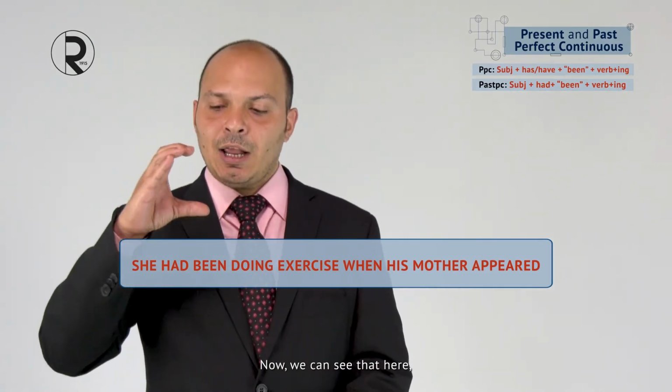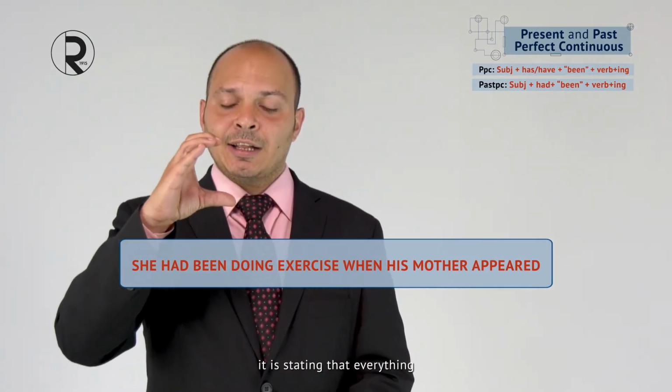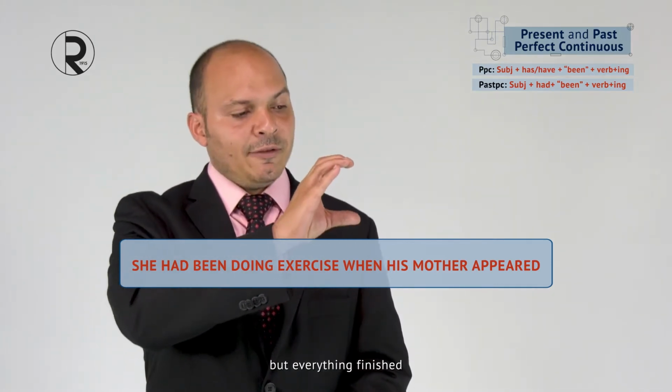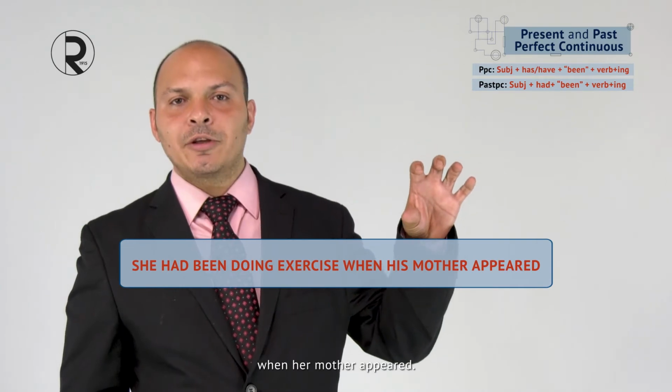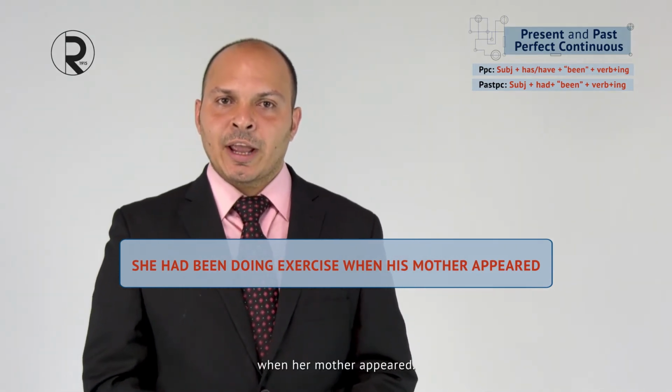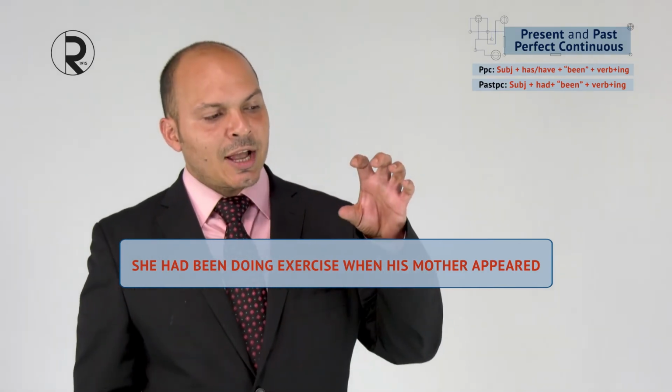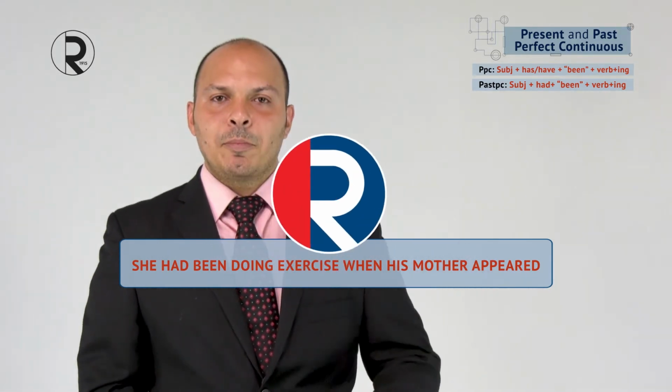Now we can see that here it is stating that everything she did was in the past, but everything finished when her mother appeared. Let's take a look again. She had been doing exercise when her mother appeared.